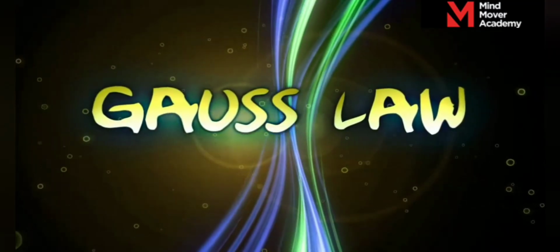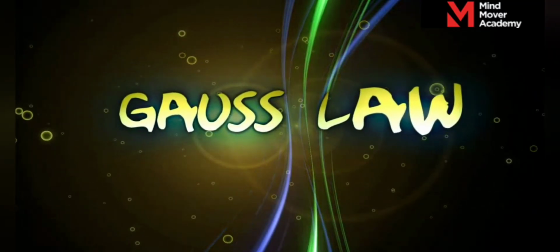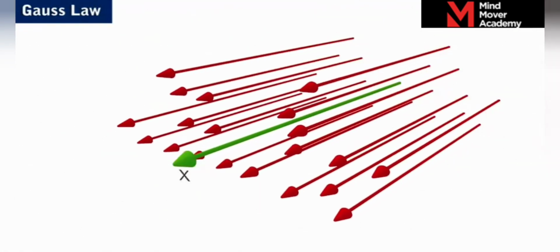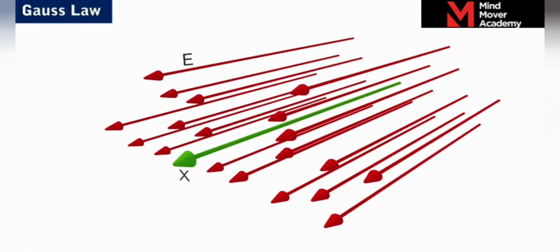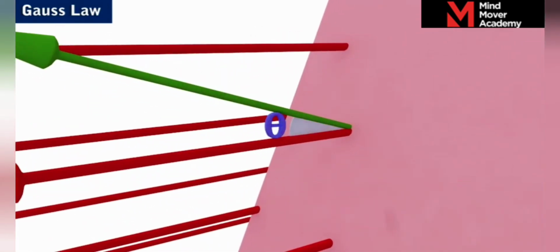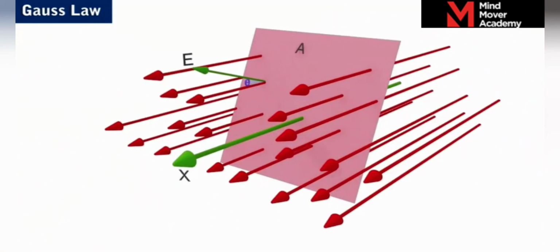In this module, we will be studying about the Gauss law. Let us assume a uniform electric field of strength E along the x-axis. Consider a rectangular surface of area A placed in the uniform electric field such that its axis makes an angle theta with the direction of the field.